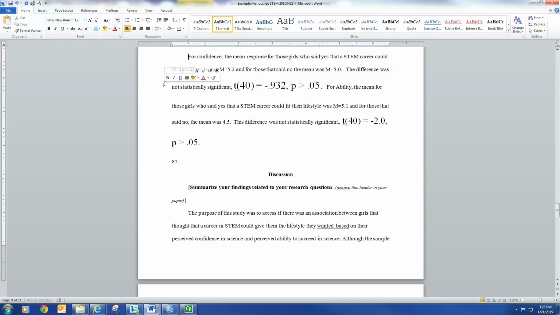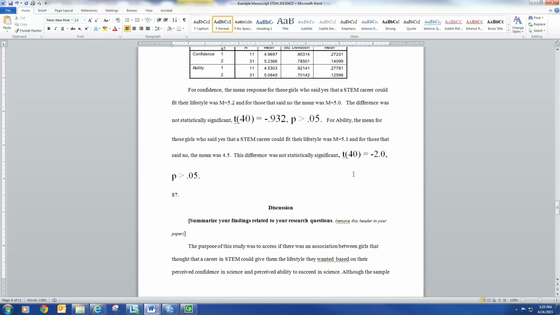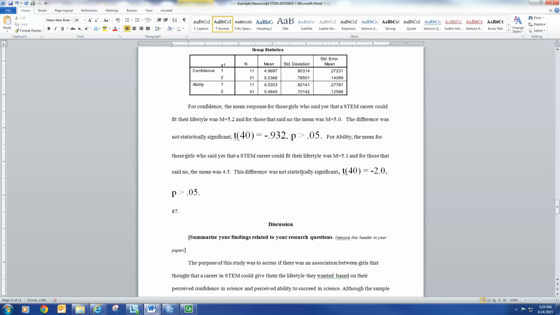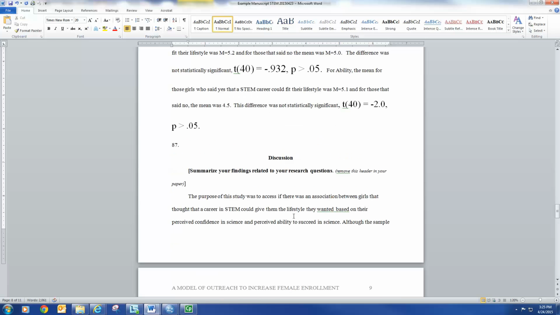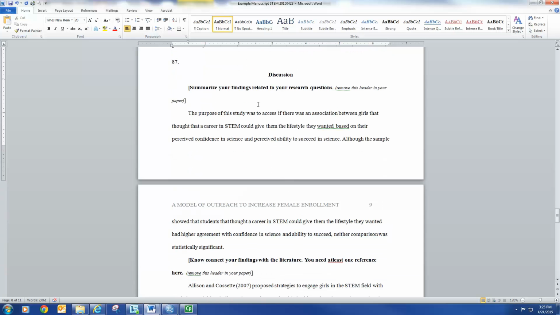Okay, so that's it. I'm stuck in this case in not being able to talk a lot because I don't have evidence. The key here is we don't know that there's not an association, but we don't have evidence because we're failing to reject the null. So that's kind of the conclusion here. So discuss it and then move into your discussion.